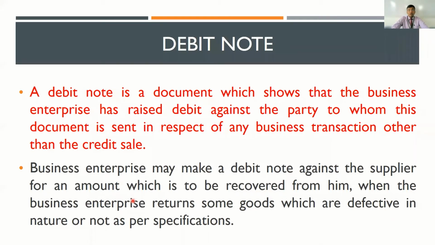So for them, it is a sales return. Now, a debit note is a document which is prepared when you want to return a product. When you return the product back, you will issue a debit note. You will give a debit note to the supplier so that you can get a refund on the money. That is what is referred to as a debit note.